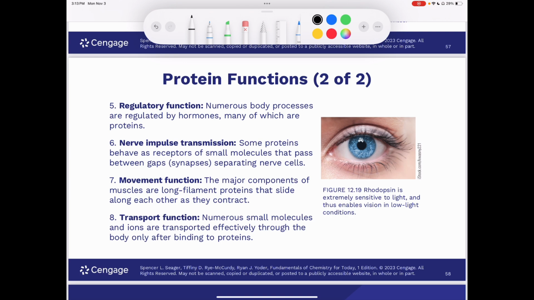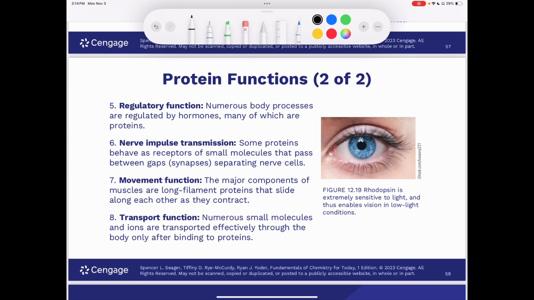Some proteins behave as receptors of small molecules that pass between gaps or synapses separating nerve cells. And in this way, they transmit nerve impulses from one nerve to another. Rhodopsin is a protein that's found in the rod cells of the retina of the eye and functions this way in the vision process that you see in figure 12.19 in the textbook.